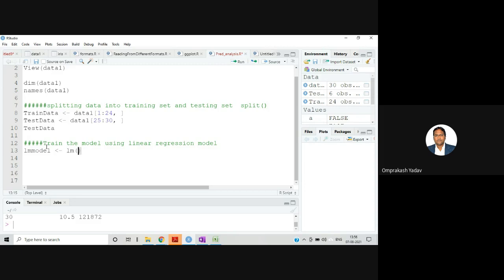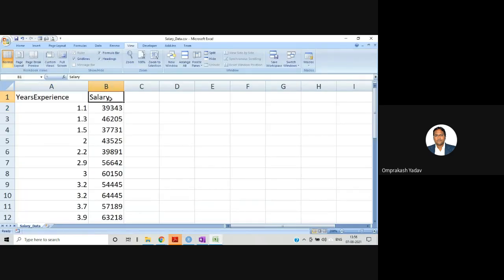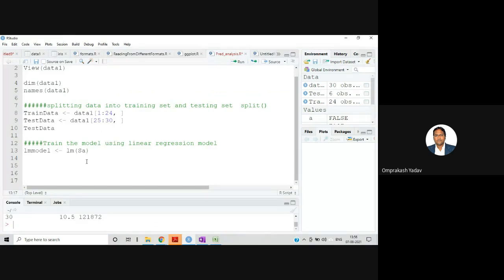So in our case, what is the dependent variable? First write the dependent variable. Just see the file, and here you see the salary is dependent on the years of experience of the employee. So what is the name? Salary. So I'll write Salary over here, and then this tilde. This tilde is there on your keyboard, you just put the tilde sign over there.